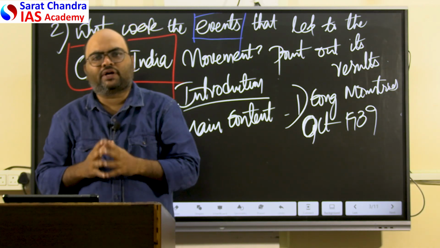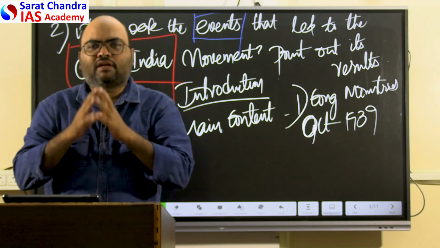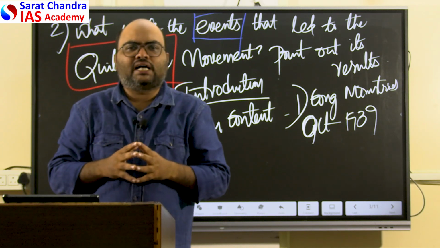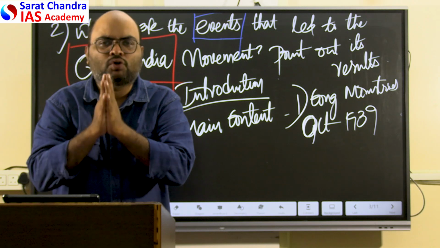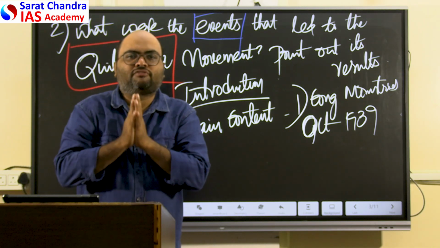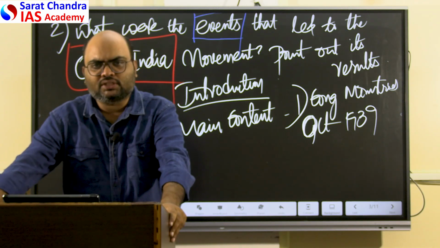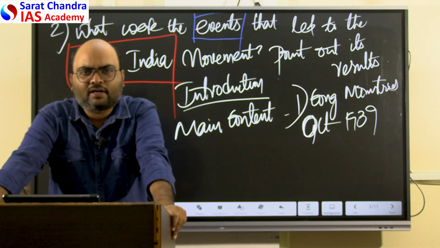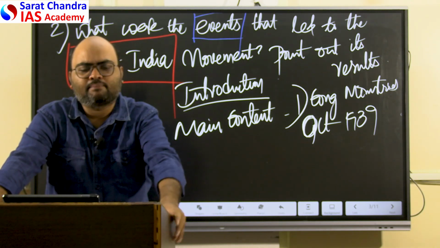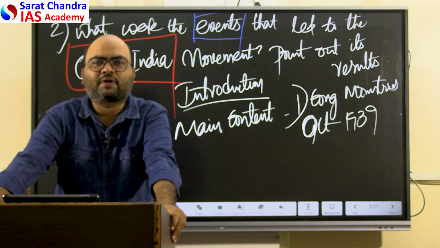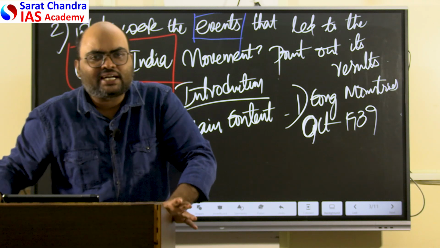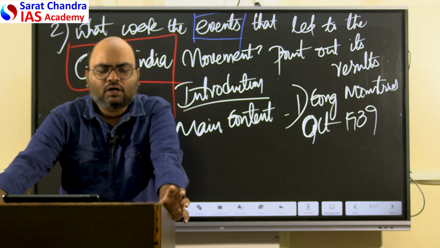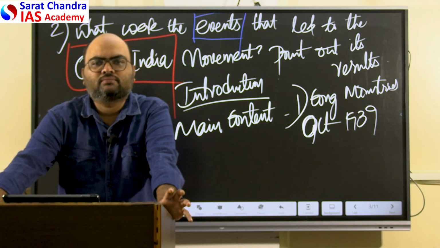But the essential point is that in 1940, in opposition to India's involvement in the war without consulting the Congress ministries, Gandhiji started the individual satyagraha to oppose wartime restrictions on freedom of speech, association and everything. So that was the second most important event that happened before the Quit India movement. And later, because of the pressure from American President Franklin Roosevelt, British Prime Minister Winston Churchill sent the Cripps mission to India, in order to mollify Indians, in order to convince Indians to support the British war effort.